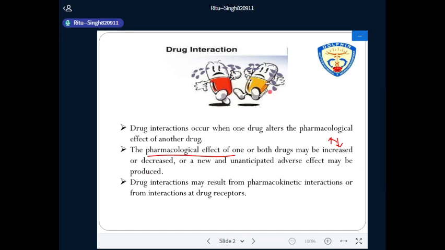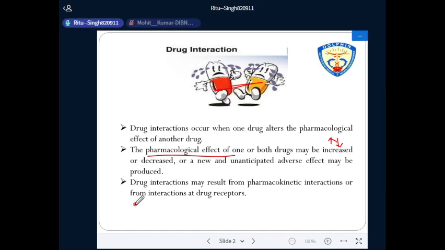Interaction between drugs can lead to serious unwanted effects or to reduction in the therapeutic effect.